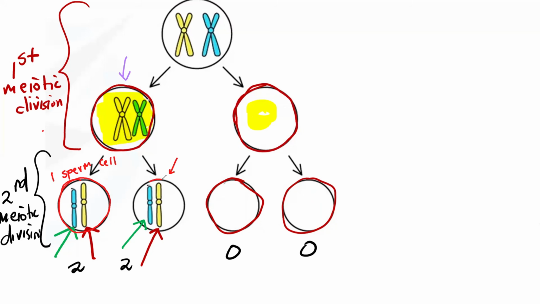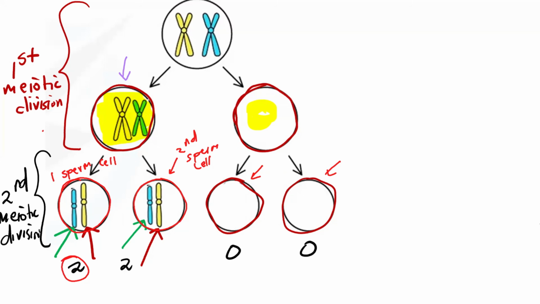We create 4 gametes, remember. This is the second sperm cell. And then this is the third sperm cell. This is the fourth sperm cell. So at the end of the day, we're having 4 sperm cells. We look at each and every one of them and look inside them. Are they having the right number of chromosomes? When you look at these ones, they're having 2, but they're supposed to be having 1.